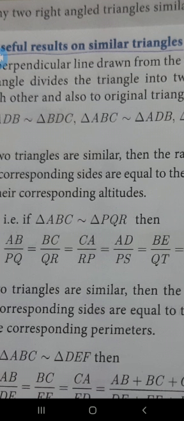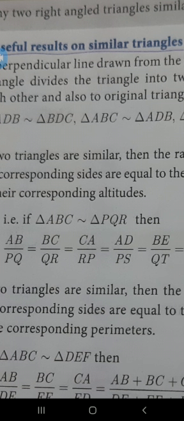Third, CA divided by RP is the third side ratio. Okay, these three are the ratios of sides. Then you see it is equal to the ratio of altitudes: AD divided by PS, BE divided by QT, CF divided by RU. These three are the altitudes. So the ratios of sides and altitudes are equal, so we can say the triangles are similar. It is the second result.